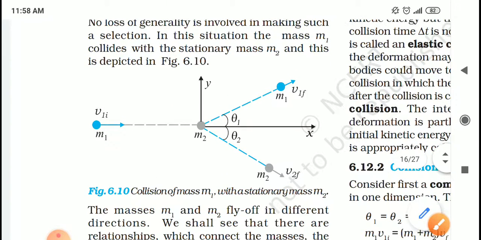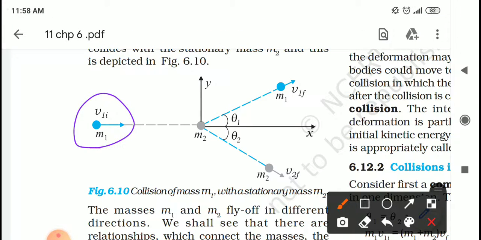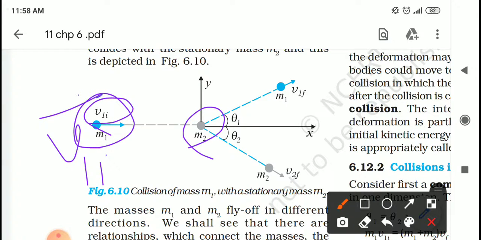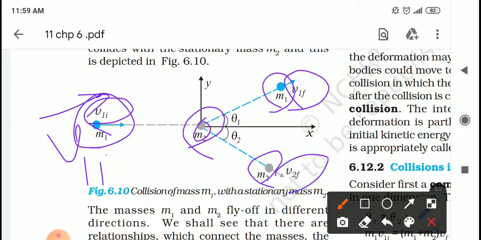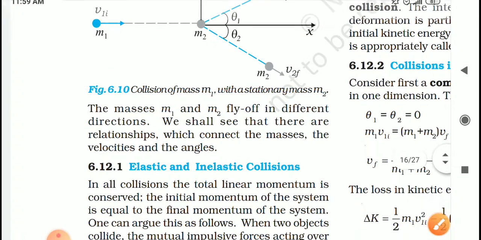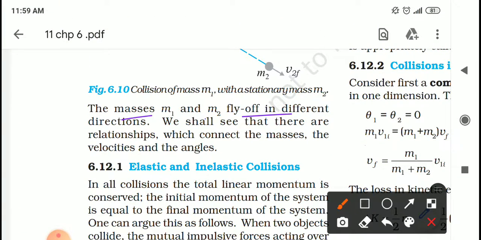So let me show you the figure, students. Here this is mass m1, and this is mass m2 which is at rest. Mass m1 is moving with velocity vector v1i, and after the collision, suppose the particles of mass m1 and mass m2 are moving with velocities v1f and v2f respectively, making angles theta 1 and theta 2 with the x-axis as shown in the figure. The masses m1 and m2 fly off in different directions. We shall see that there are relationships which connect the masses, velocities and the angles.